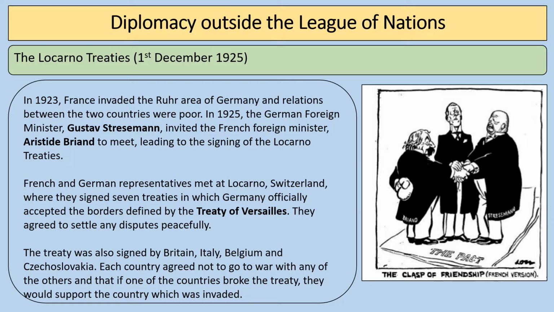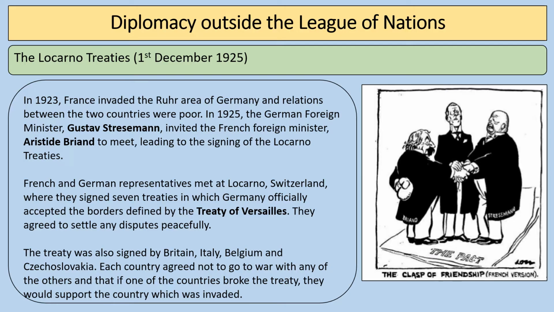And the idea behind this was that the French and the Belgians would take the reparations in kind by going to the Ruhr industrial region and taking the reparation in the form of coal, iron, steel, etc. Now, that was resolved. A man called Gustav Stresemann had resolved the conflict, and he became foreign minister in Germany in 1924. And the German foreign minister, Gustav Stresemann, had invited the French foreign minister, Aristide Briand, to meet, and it led to the signing of the Locarno treaties.